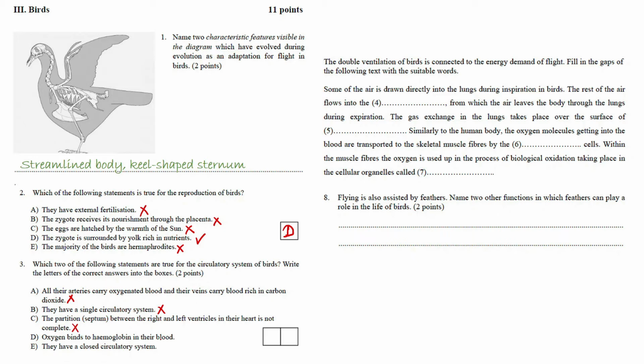Oxygen binds to hemoglobin in their blood. That is definitely true. They have a closed circulatory system. That's also true. So D and E come here.